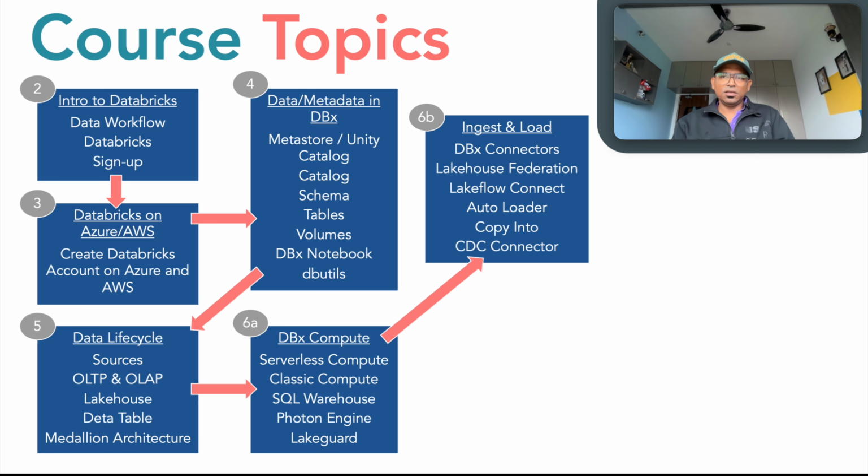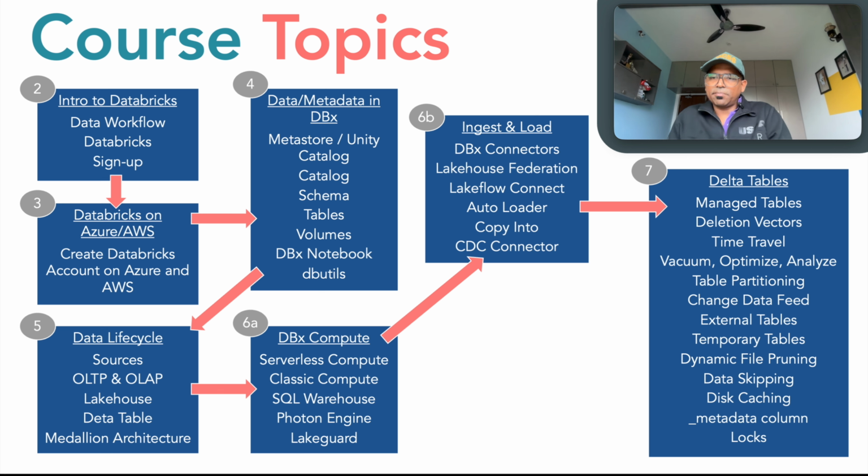So I'll be talking about various Databricks connectors, how we can use them to ingest data into the platform. Then what is Lakehouse Federation? What is Lakehouse Connect? We'll look into autoloader and copy into. Both are used to load data from different sources. One is used to automatically load data from a cloud object storage to a delta table, and the other one uses a copy into command. And I'll introduce you to the CDC connector in this chapter, but the hands-on of the CDC connector would be done later on.